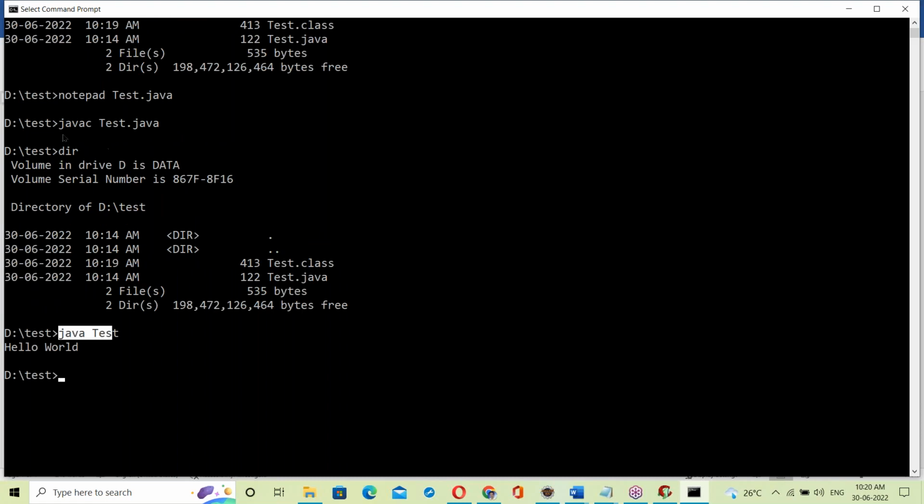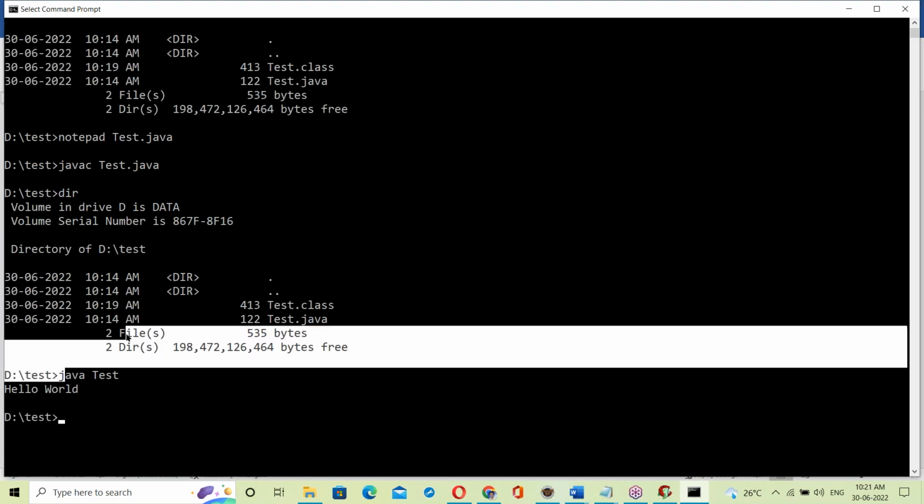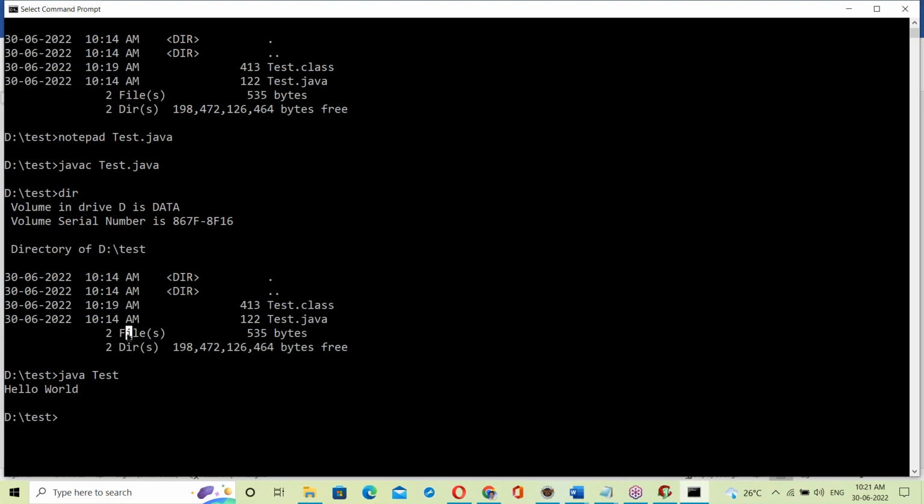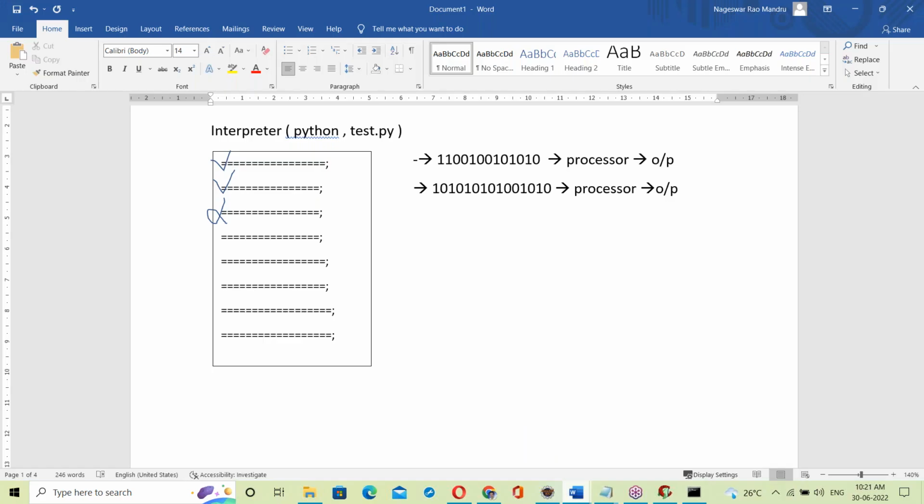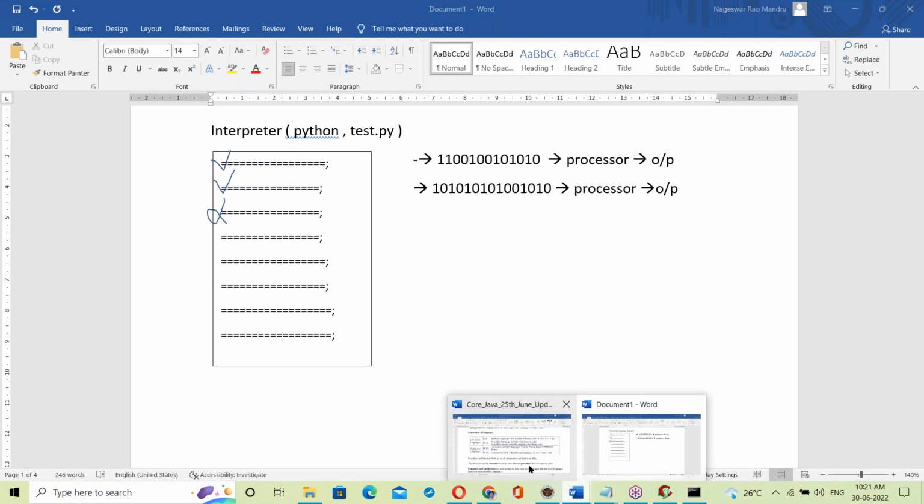Here in Java, the Java compiler converts the .java file to a .class file. It's a bytecode file. That bytecode file is taken by the interpreter, which converts it to binary code line by line and executes immediately. It won't write to another file. There is no binary code file. Just the source code, the bytecode, and program execution directly. It's just a conversion to binary code.